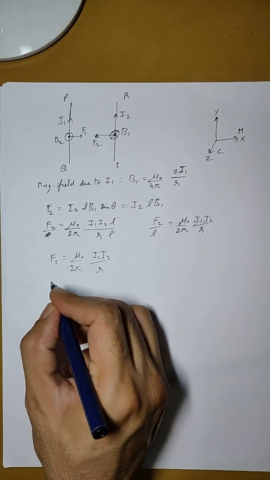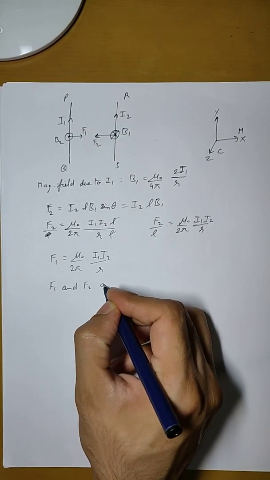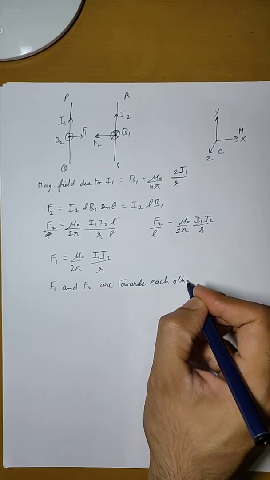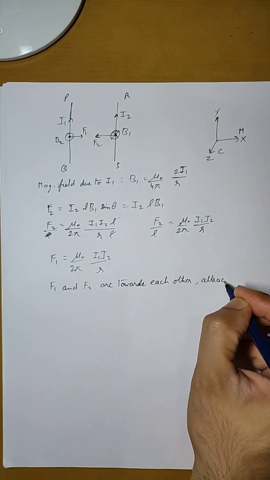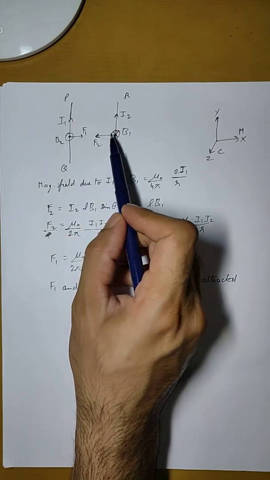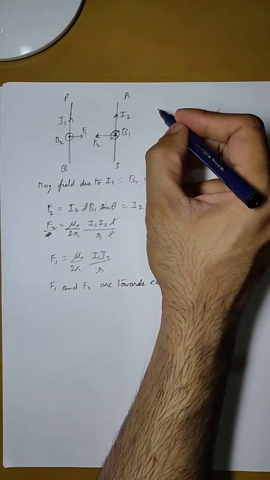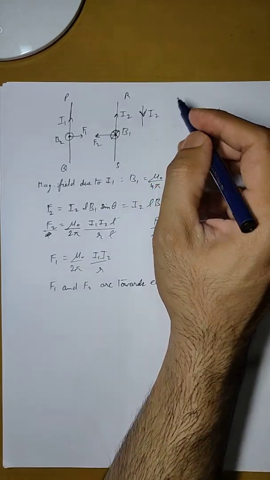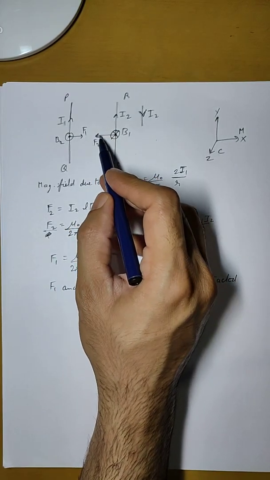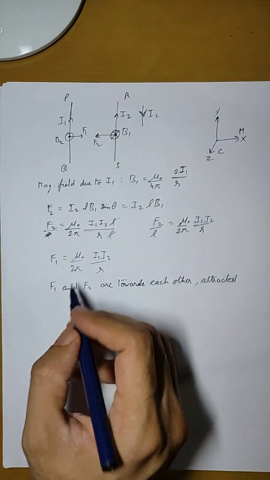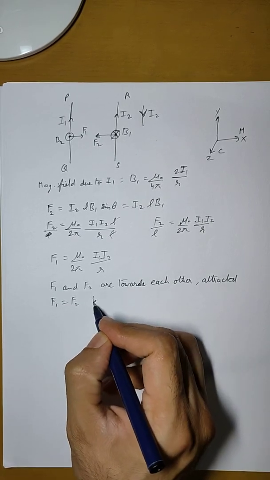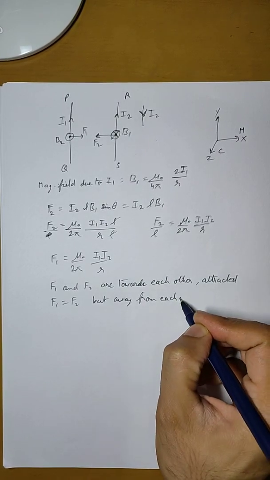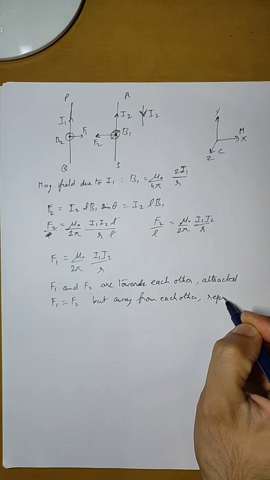So that means F1 and F2 are towards each other. So they are attracted towards each other. There will be a force of attraction between these two wires. Now let us say that I1 is in the upward direction but I2 is in the downward direction. Then both the forces will be repulsive. That is, F1 will be the same as F2, but they will point away from each other. So there will be a force of repulsion between them.